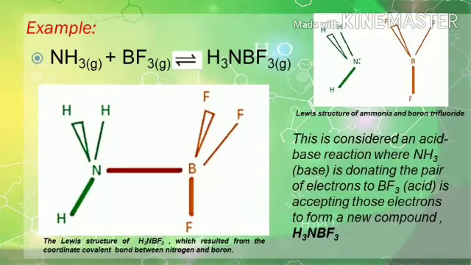Lewis' theory stated that a Lewis acid is an electron pair acceptor, while a Lewis base is an electron pair donor. This is a reaction between ammonia and boron trifluoride. Since there is no transfer of hydrogen atoms here, it is clear that this is a Lewis acid-base reaction. In this reaction, ammonia has a lone pair of electrons and boron trifluoride has an incomplete octet, since boron doesn't have enough electrons around it to form an octet. Because boron only has 6 electrons around it, it can hold 2 more. Boron trifluoride can act as a Lewis acid and accept the pair of electrons from the nitrogen in ammonia, which will then form a bond between the nitrogen and the boron.